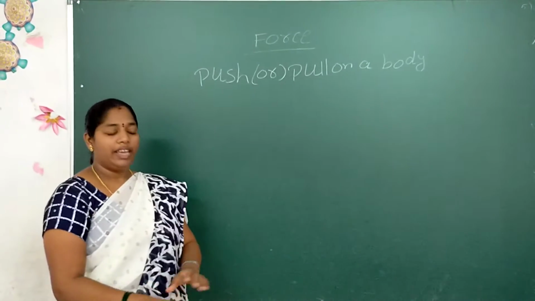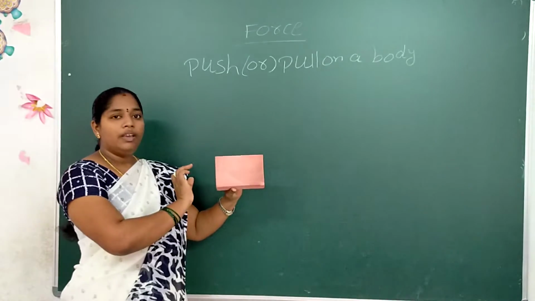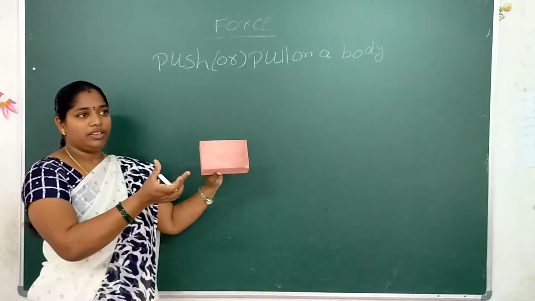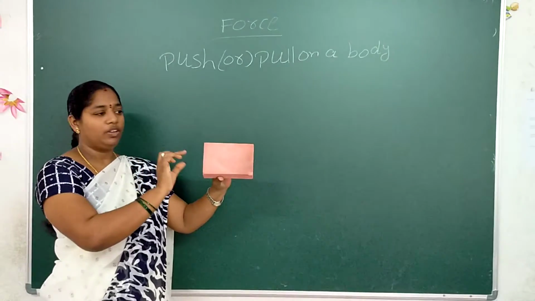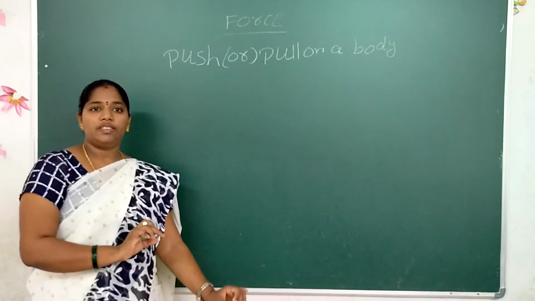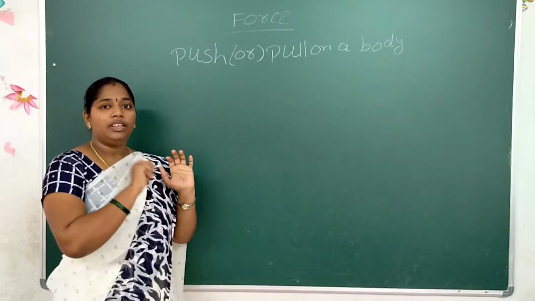Do you understand? Again I will explain. This is the one object. I can throw the object. I am giving some effort to the object, and it moves some distance. That is what I mean by pushing the object.